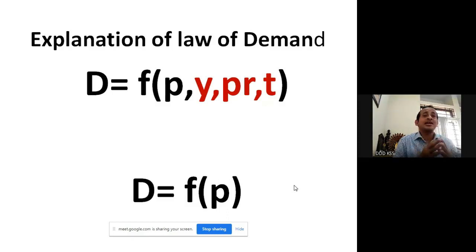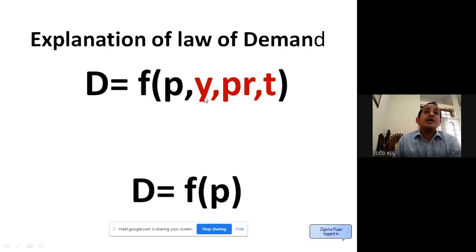That is written in the formula like D, demand; F, the function; P, the price of the good; Y, income of the consumer; then PR, price of the related goods, like tea and coffee prices, or the same kind of variety such as mango and orange; then T, taste of the consumer. So demand is the function of price, income, price of the related goods, and taste of the consumer.